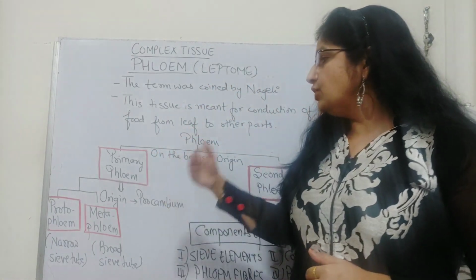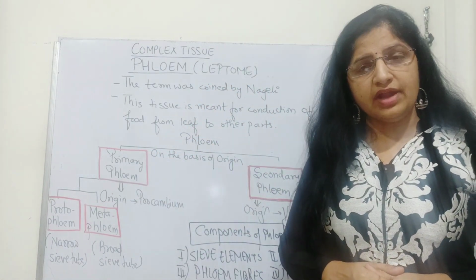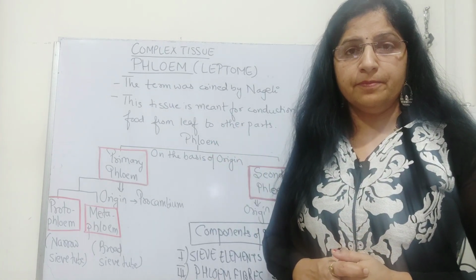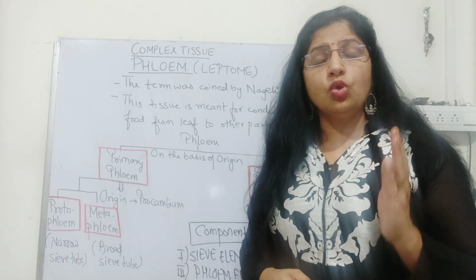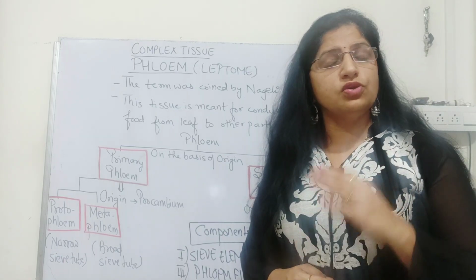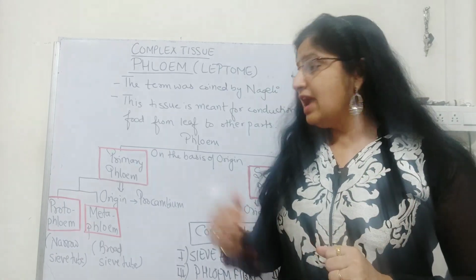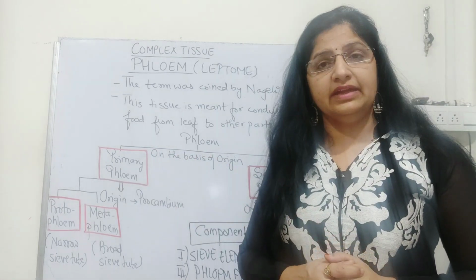Primary phloem, again, you can divide into two categories. One is called protophloem, one is called metaphloem. Protophloem means those phloem elements which are formed first, they are primitive ones, and metaphloem are those which are formed later.